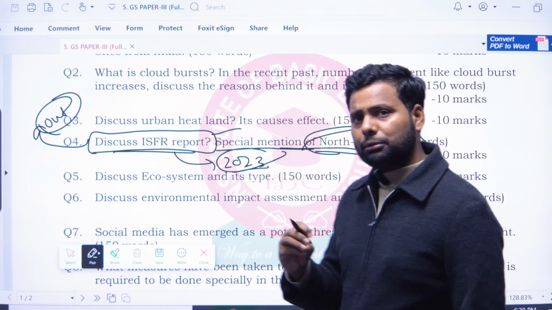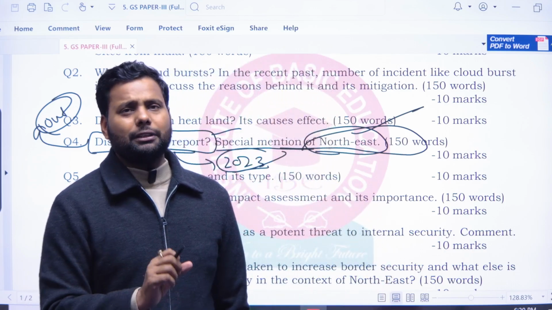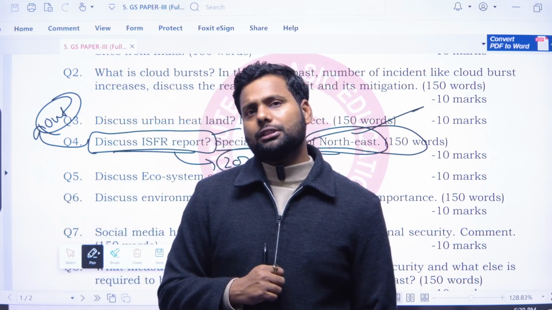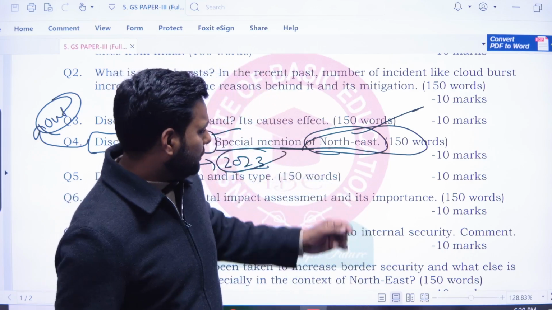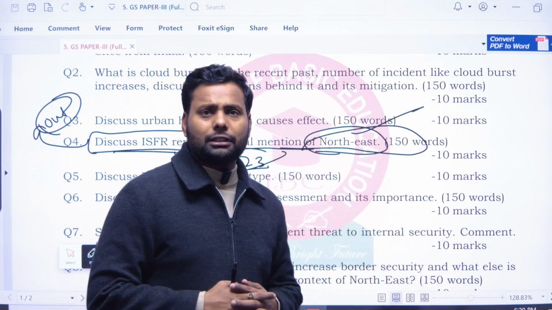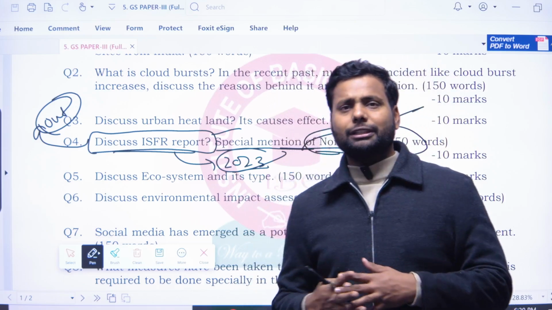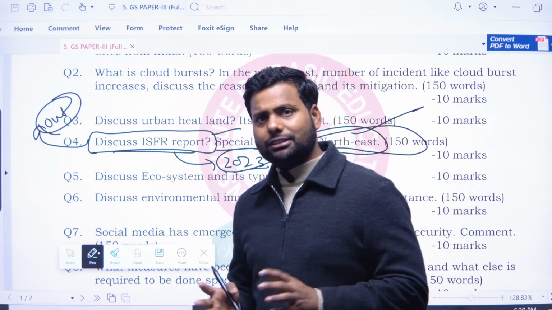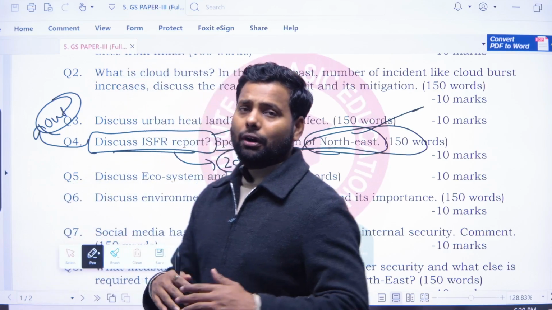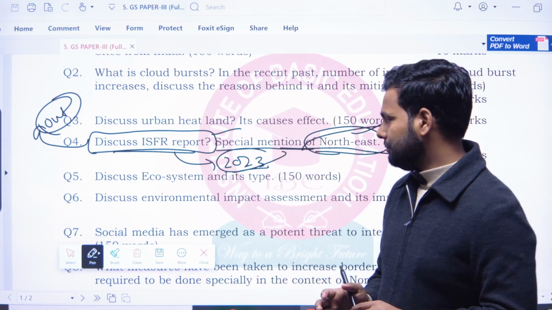So simply you have to put some data from the ISFR report: who prepares this report and what this report shows, some concerns about the northeastern states as well as the whole of India, and a special mention of the graph where tree cover and forest cover are increasing in the Northeast. Some points, like Arunachal as a state, have a decline in forest cover, though Arunachal also has the second largest percentage of forest.